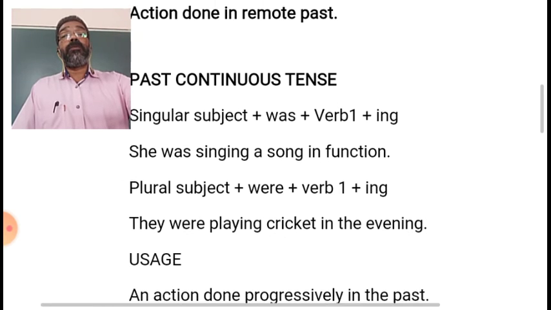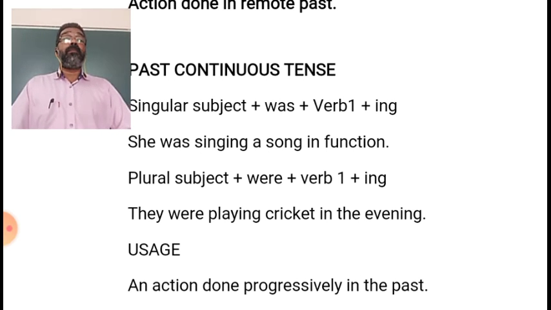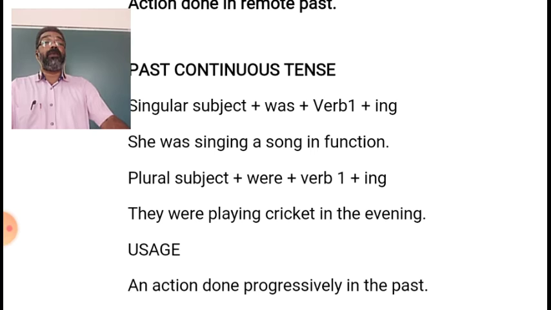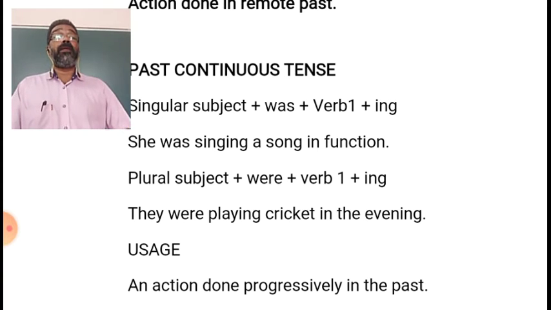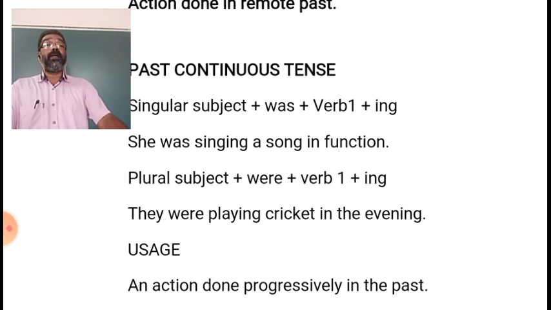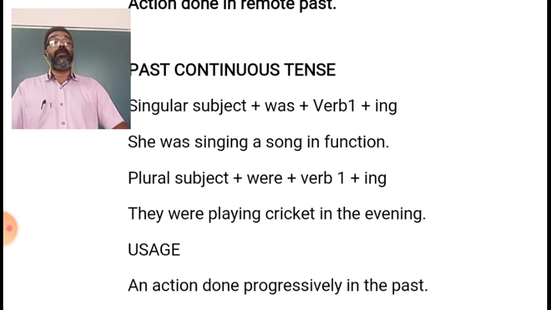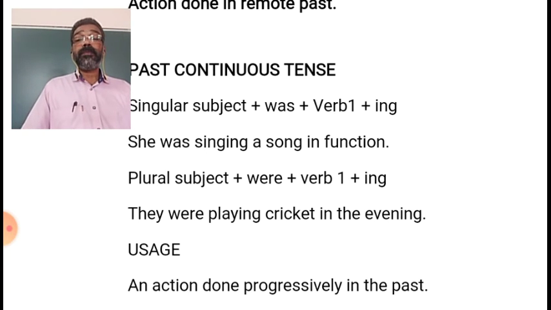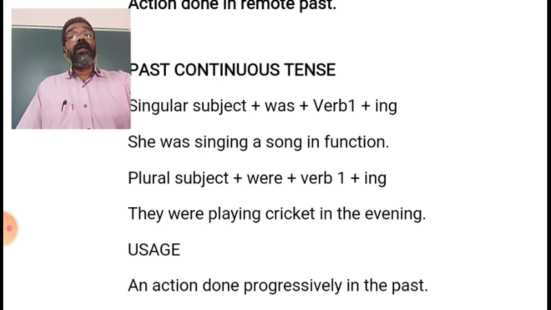If the subject is plural, then the pattern is plural subject plus were plus verb 1 plus ing. So if the subject is plural, then the helping verb were will be used before the ing form of the verb. Example: They were playing cricket in the evening.